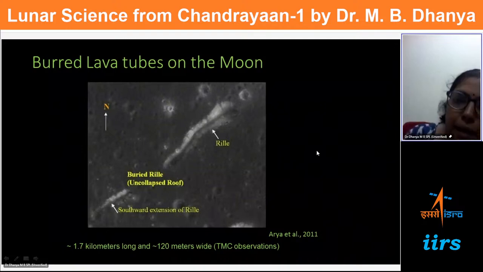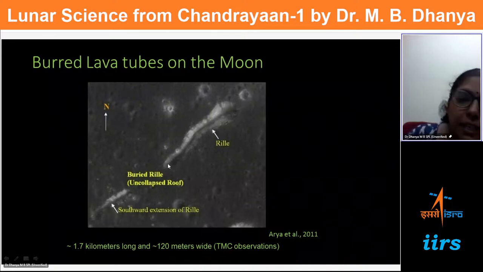So when it mapped the moon surface, there was evidence near the near side of the moon for structures like these channels, and there are some areas where this is less visible, so it still has a roof. Whereas this is like a rail, like a channel just below the surface, it has some depression. So these are basically identified as lava tubes.